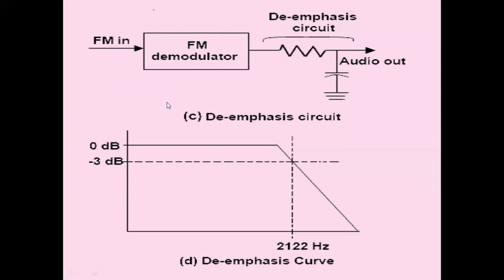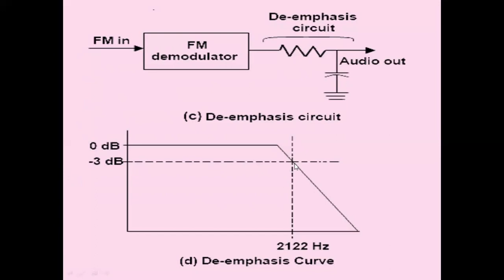Observe this de-emphasis characteristic. Below 2122 Hz, there is a little amount of compensation which we have done at the transmitting end. The same is done in the reverse direction. There, 3 dB compensation is added at 2122 Hz, whereas here minus 3 dB compensation is added at 2122 Hz. Thereby the 3 dB level added to the 2122 Hz frequency at the transmitting end is compensated for by minus 3 dB. Thereby original levels are restored.